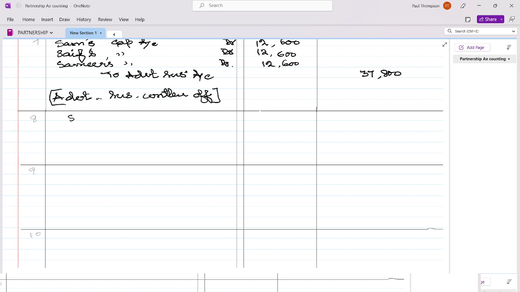So we are going to debit Sam's capital account, debit, and Saif's capital account debit, to Samir's capital account.